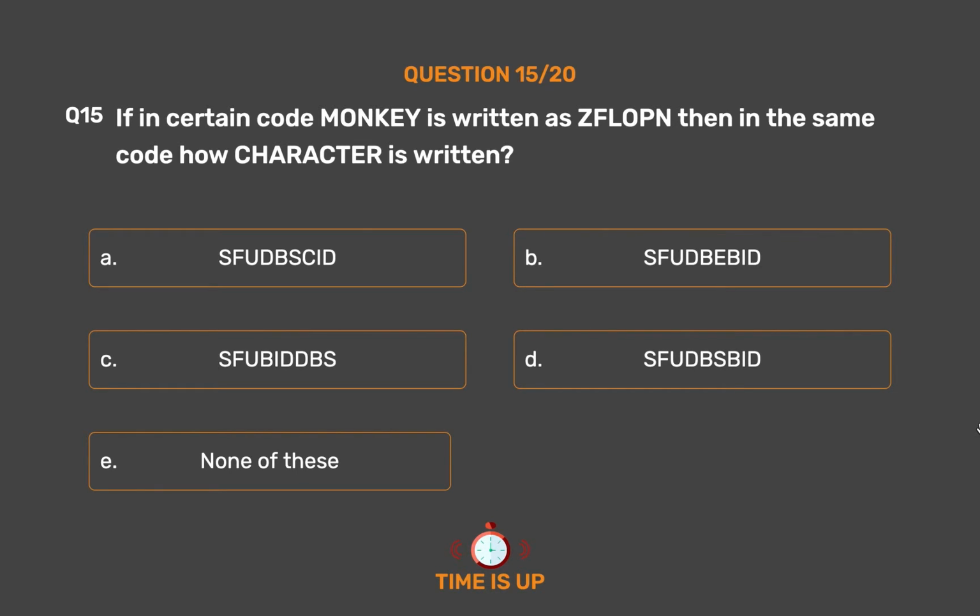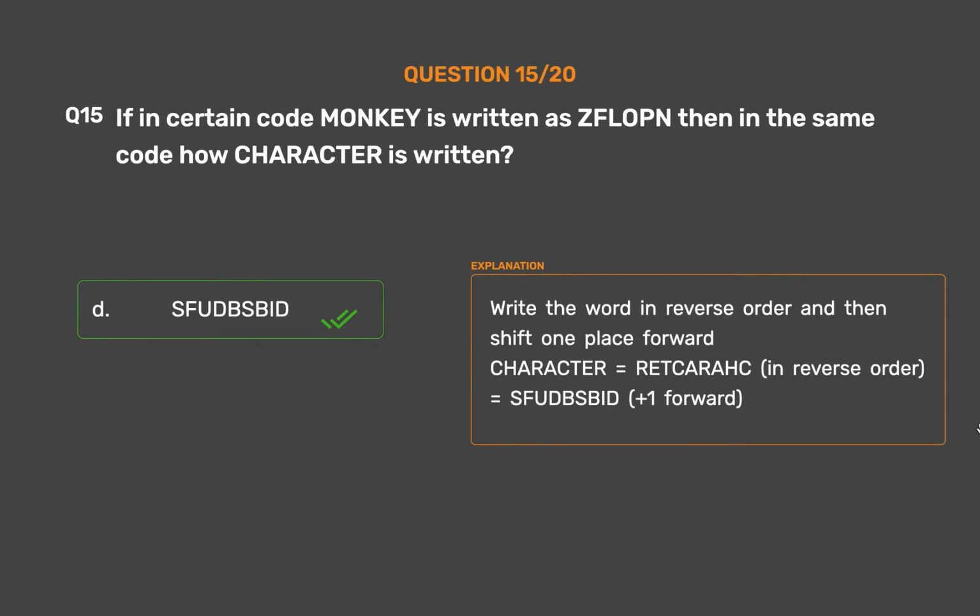The correct answer is option D, Spushpsbid. Write the word in reverse order and then shift one place forward. Character in reverse order equals spushpsbid, plus 1 forward.